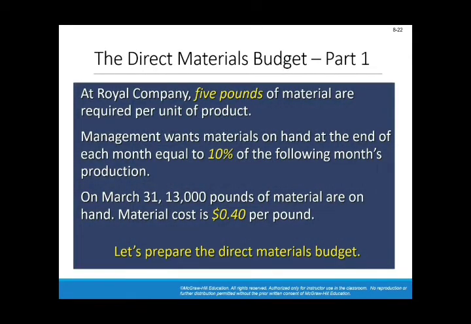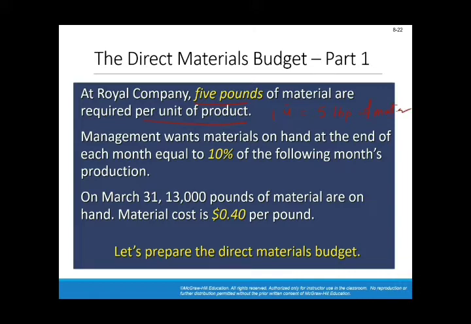The given says, at Royal Company, 5 pounds of material are required per unit of product. So for each unit, you will need 5 pounds of raw material.